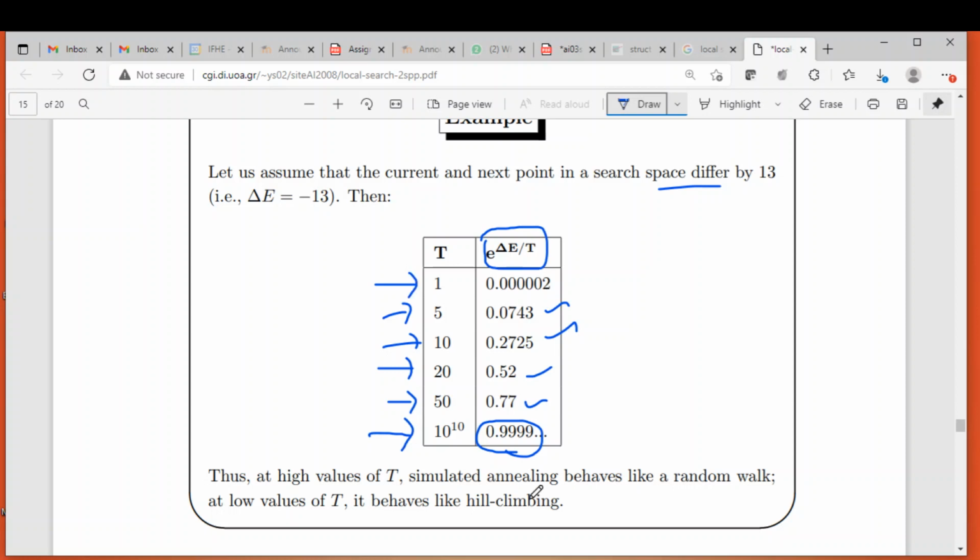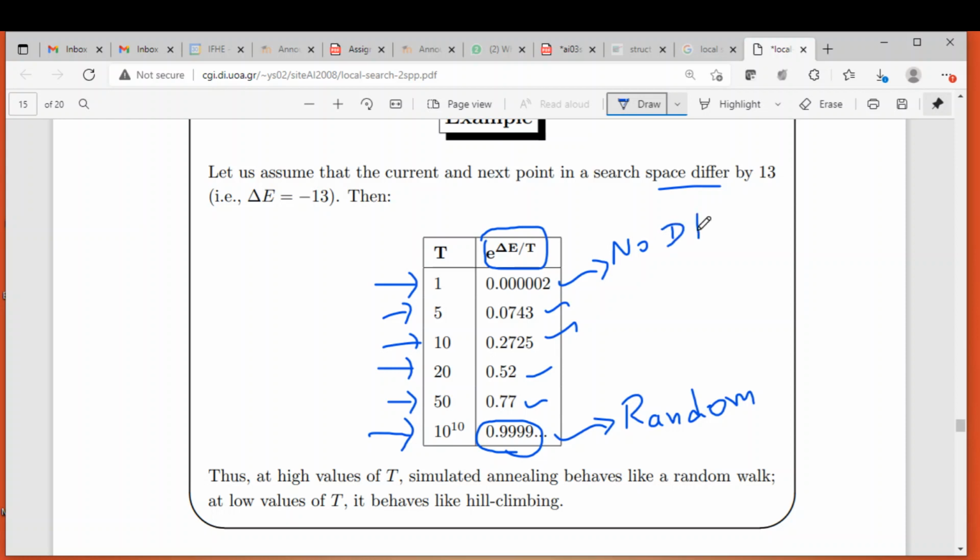Are you getting? So at this point, the algorithm is behaving like a random walk algorithm. That is, it accepts every next state irrespective of whether it is good or not. If it is good, it will accept anyway. If it is not good also, it is going to accept with the probability of 0.99, which is close to 1. Whereas at this point, the algorithm is behaving like a very basic version of hill climbing, which does not allow any downhill movement.